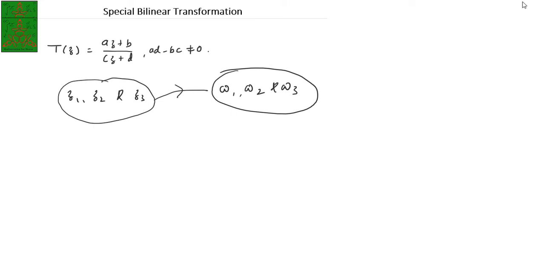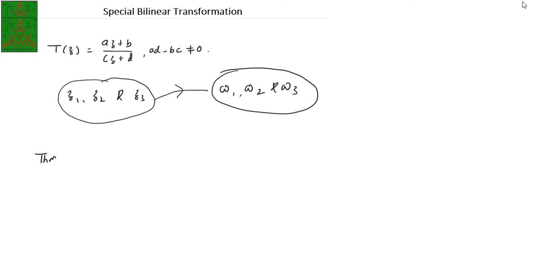So we are developing a general bilinear transformation which maps a specific region in the z plane onto a given region in the w plane. For example, let us take this as a first theorem or proposition.